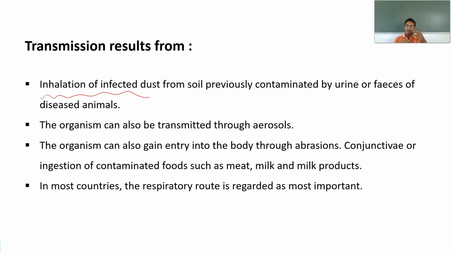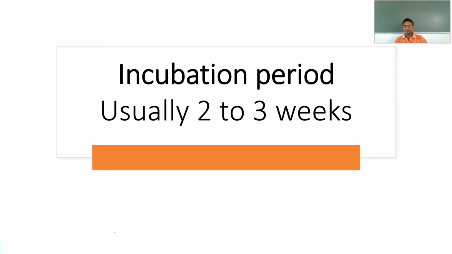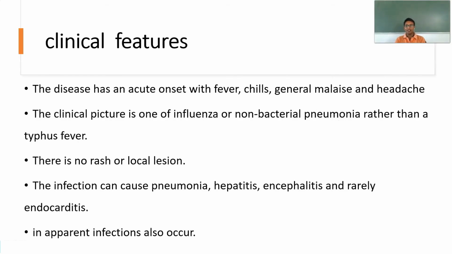You can also see it in the conjunctiva, and the meat taken from an infected animal, and milk and milk products from an infected animal, are capable of giving the infection to human beings. The most common type of transmission is through the respiratory route. The incubation period of Q fever is usually about 2 to 3 weeks.